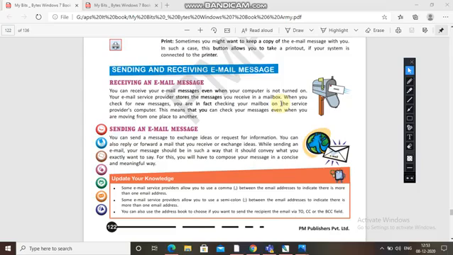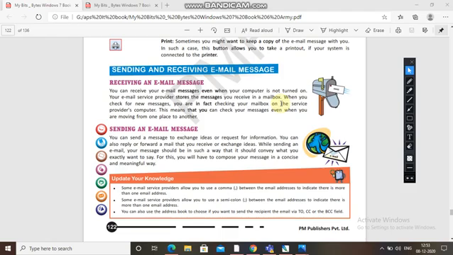Don't make a letter or a message so big and hodgepodge. Keep it a simple message so that a reader understands what you want to say in simple words. For this, you will have to compose your message in a concise and meaningful way. It is very important that you write your message in a systematic way, meaningful and concise. These all are very important.